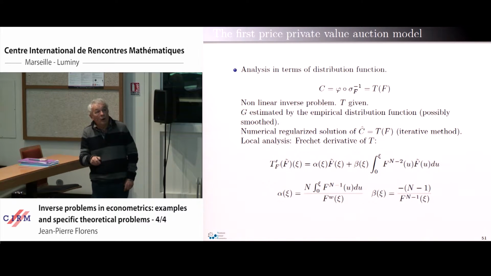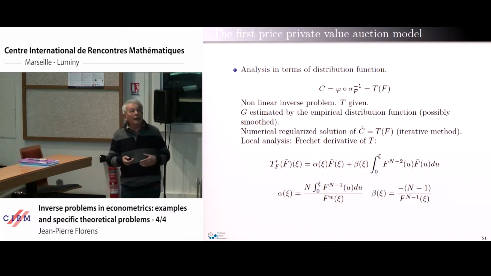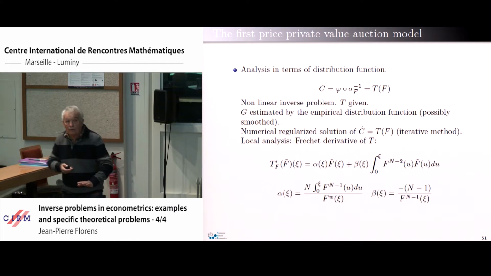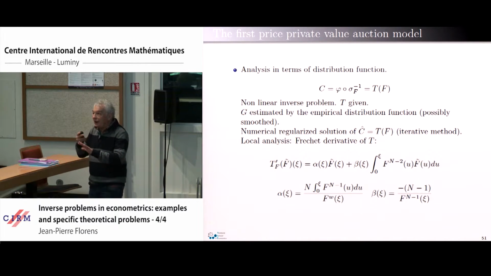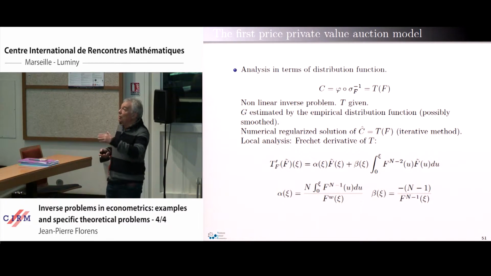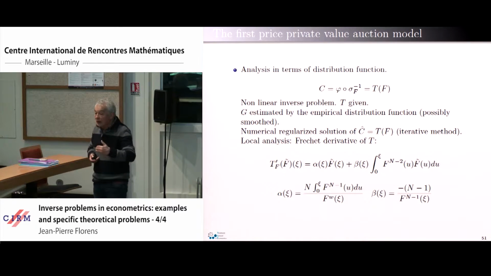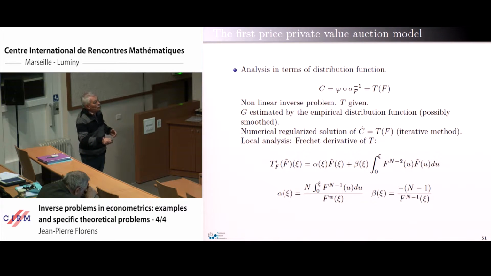We have a part which is just the product of L tilde by some function, and an integral part here. So we can intuitively understand that the inverse, at least locally, of the problem involves derivatives, and then the estimation of f will be at a lower rate than the estimation of the g, due to the structure of this Fréchet derivative here.